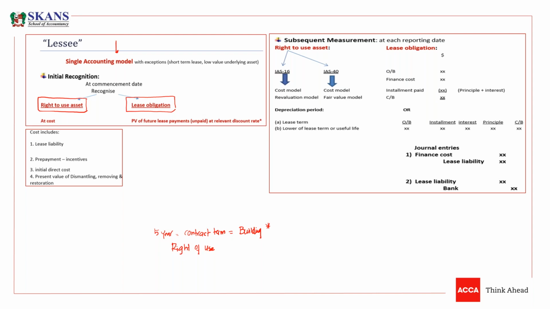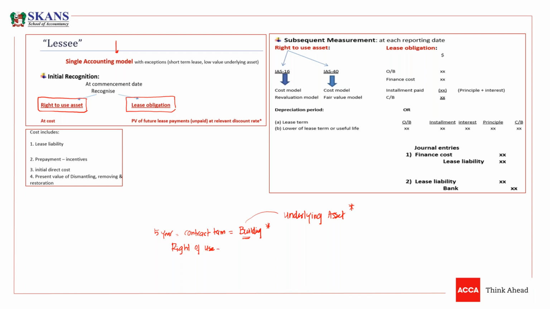But as a lessee, we can say that we have the right to use this building. So the building is an underlying asset, and this underlying asset belongs to the lessor. We will say that we will not recognize this building because we are just renting this building. We have just acquired this building to use. We have acquired this building on rent. So we'll say that the building is not an asset, but yes, we have the right to use this asset for